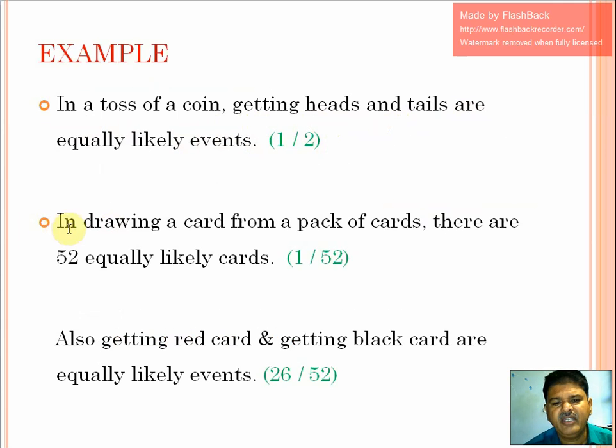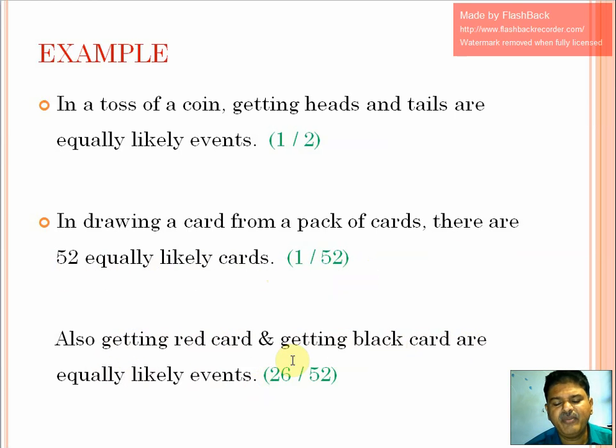Take one more example. In drawing a card from a pack of cards, there are 52 equally likely cards. That means the total number of cards in a pack is 52. Therefore, the probability of getting any card out of these 52 cards is 1 divided by 52. So this is equally likely. All these cards are equally likely cards. Take one more example. Getting a red card and getting a black card are also equally likely events.